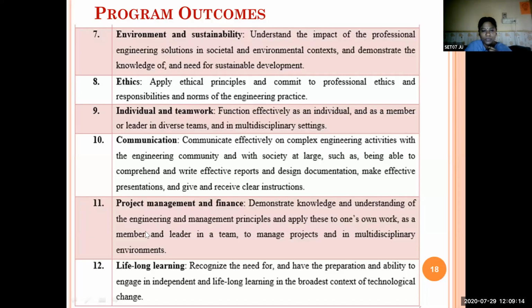Say you are given a project of 6 months, and you are given around 20,000 rupees to implement that small project. You will know how to make use of the money to implement the project. How much I can spend for purchasing the equipment, how much I can spend for getting the software, how I can spend the money for getting the stationery, printer, scanner, and other multimedia cards and other required equipment. So you will get an idea how to manage the project and how to finance the project.